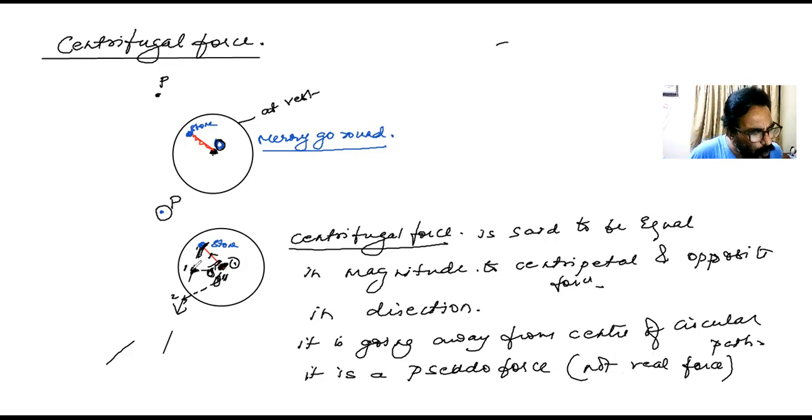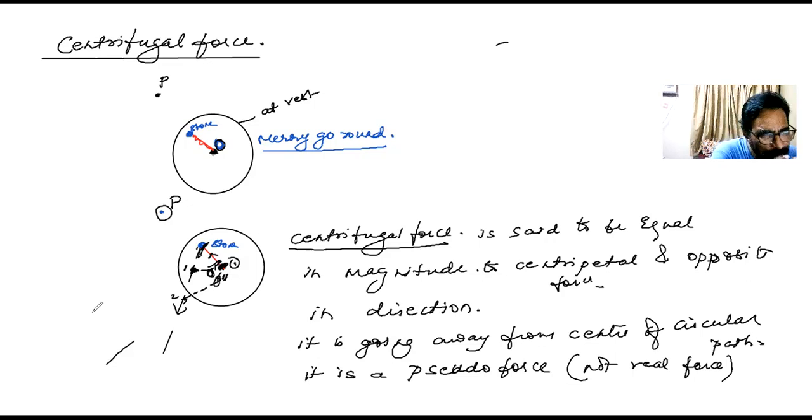Because a motion, we have learned, is brought about due to a force. And for this observer standing at the center, this body was going away from him. So when it is going away from him in a straight line, naturally some force is pulling it.